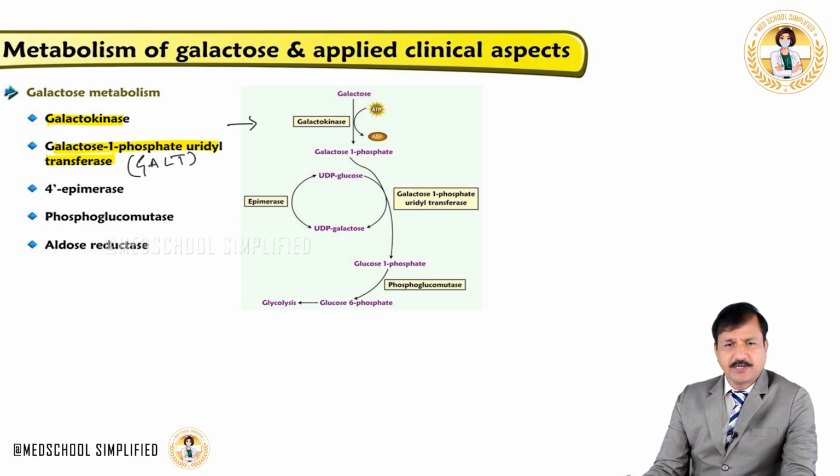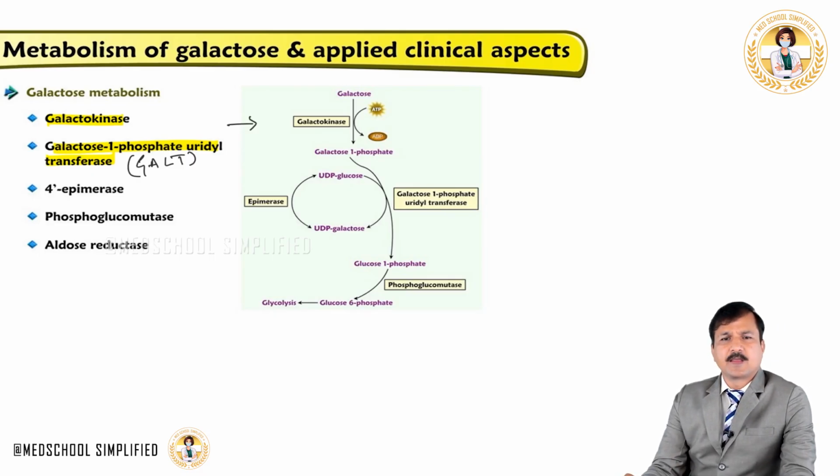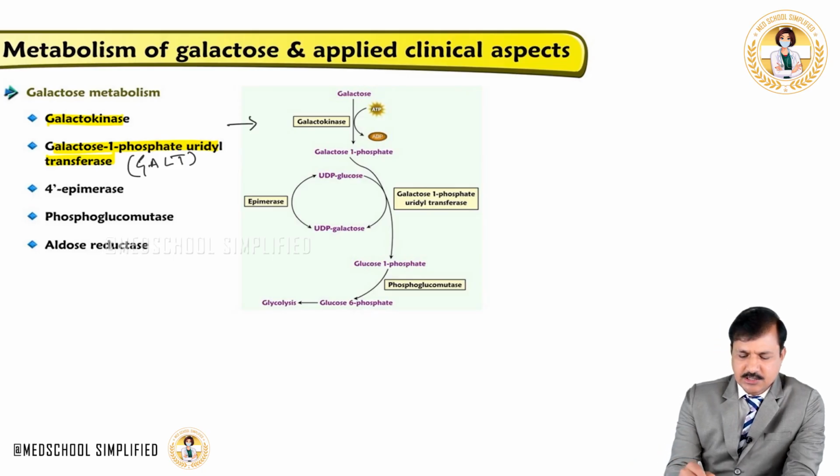What galactose 1-phosphate uridyltransferase does, as shown here in the figure, is condense galactose 1-phosphate with UDP-glucose. UDP-glucose gets into this reaction where it gives its glucose molecule to galactose 1-phosphate, and the phosphate present in the galactose 1-phosphate is transferred to glucose by the galactose 1-phosphate uridyltransferase enzyme. We get glucose 1-phosphate there, and galactose is transferred to UDP, so you get UDP-galactose. This is how the transfer goes on.